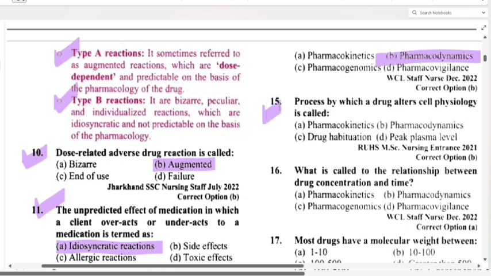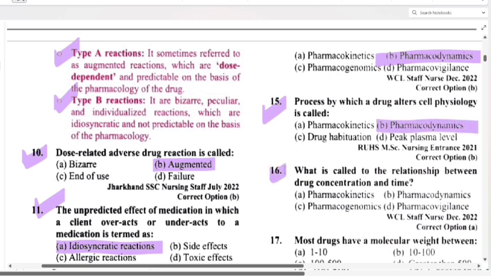Now, the process by which a drug alters cell physiology is called: pharmacokinetics, pharmacodynamics, drug habituation, peak plasma level. The drug alters cell physiology, meaning the drug is doing something to the body. It is called pharmacodynamics. So option B is the correct answer.